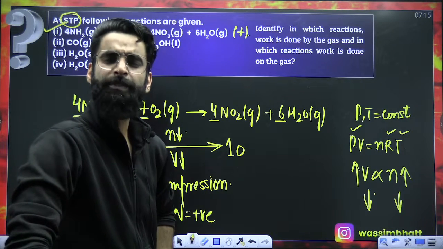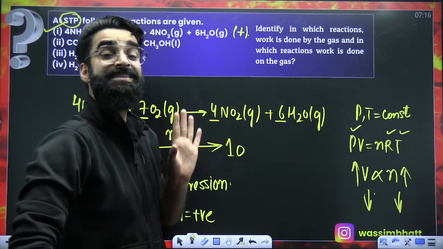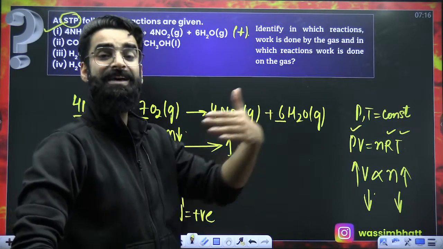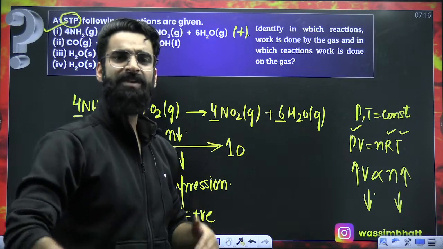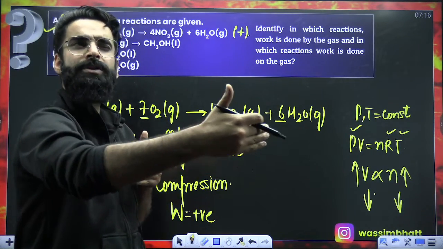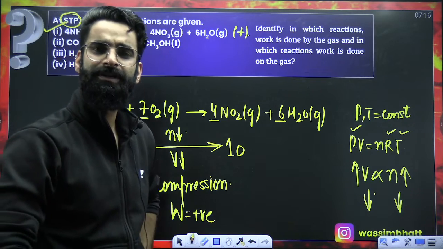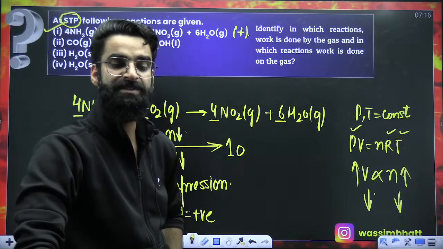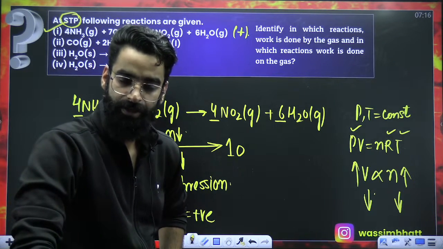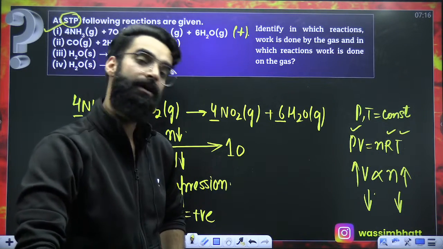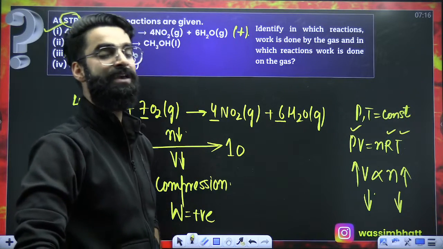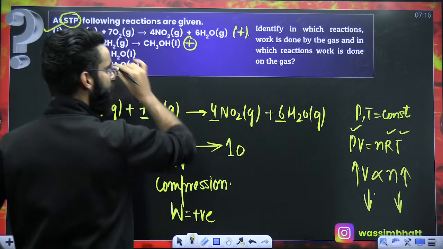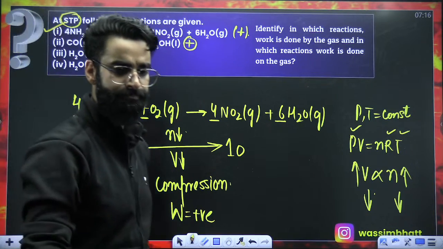So during the process, gas is getting converted into liquid. That means molecules will be coming closer. Volume of the system will decrease. Decrease in the volume of the system is what you call compression. Whenever there is compression, work is done on the system. And whenever work is done on the system, W value is taken to be positive. Clear?